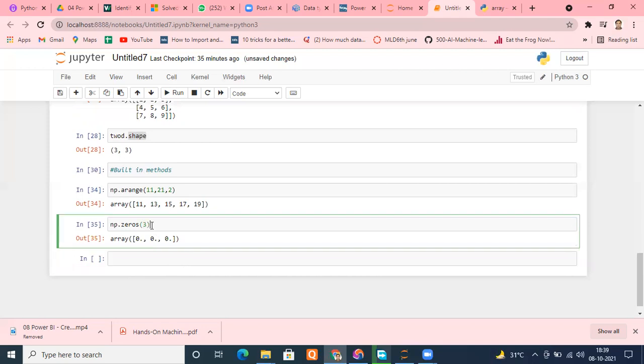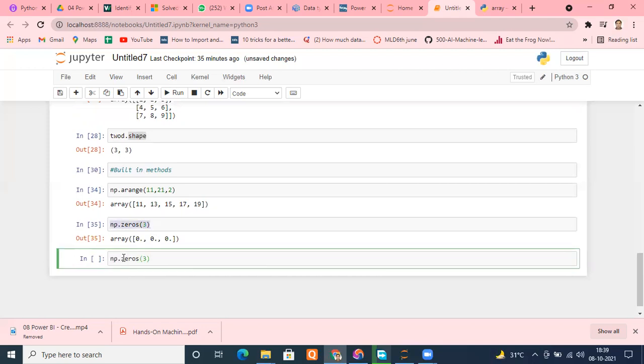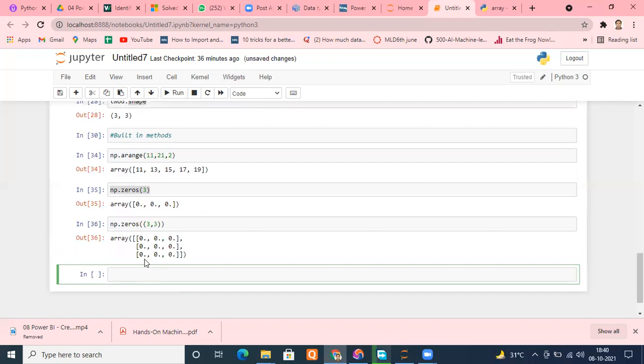Suppose I need 2D information or a matrix. Then suppose I need a 3x3 matrix or 5x5 matrix, whatever I want. So what I will do, I will specify here, for example 3, 3, in tuple form, or you can put it in list form, doesn't matter. Let me run that. Can you see that?